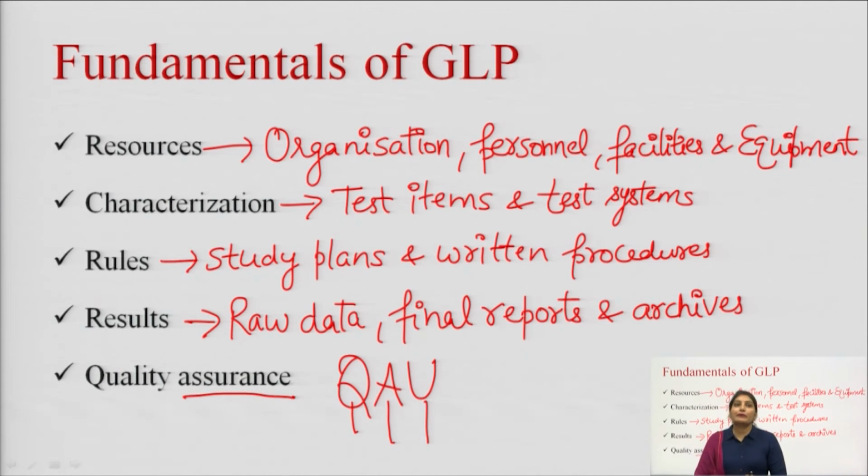Next, the second fundamental is characterization. There are two things, test items and test system. If the studies are going to evaluate any pharmaceutical compound, then there should be sufficient information about what the test item is and what the test system is. This test system can be any animal or any plant to which the test item is going to be administered or dispensed.